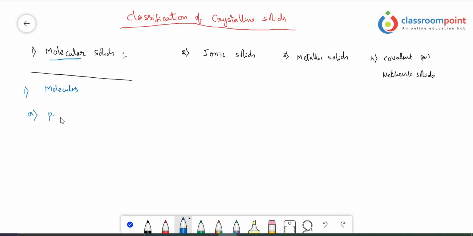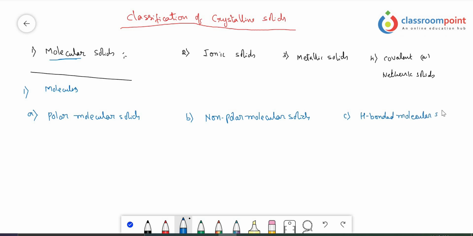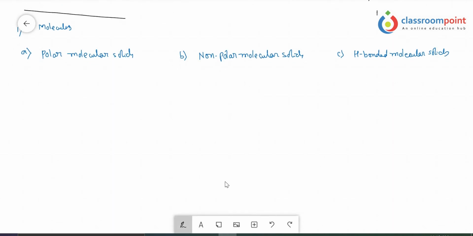They are: first one, polar molecular solids, second one is non-polar molecular solids, third one is hydrogen bonded molecular solids. So three categories are there. In these three categories, let us discuss the polar molecular solids.